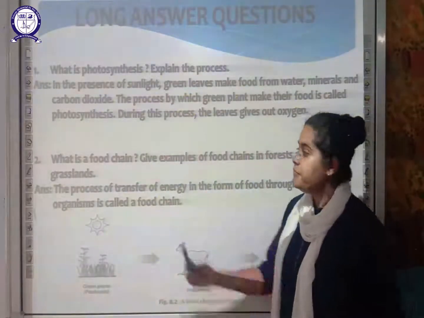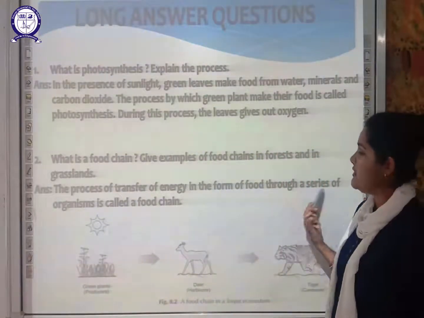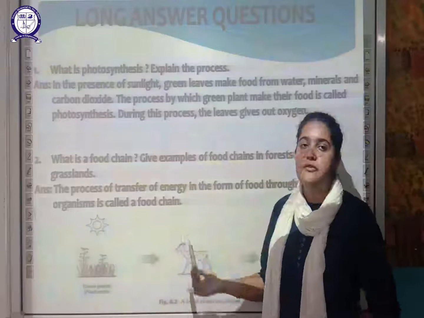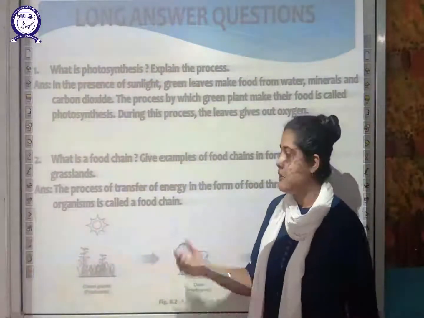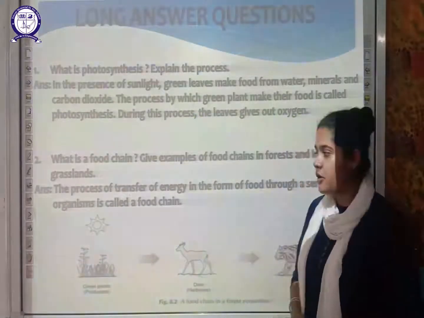The process of transfer of energy in the form of food through a series of organisms is called a food chain. So in what form is the energy transferred? In the form of food from one trophic level to another trophic level.